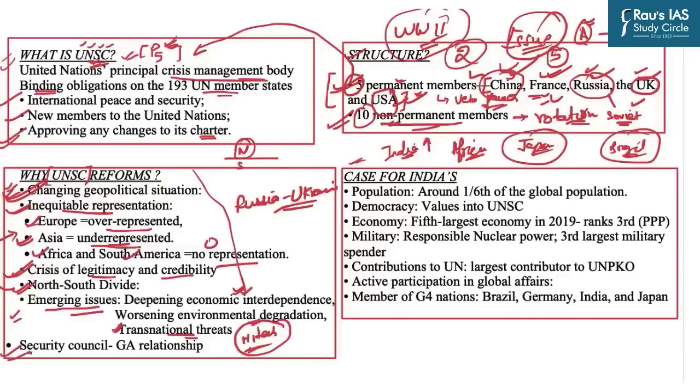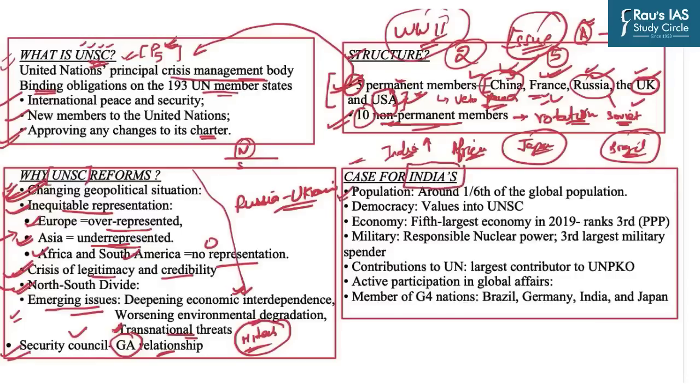And the last issue is the relationship between the Security Council and the General Assembly of the United Nations. There has been a lack of coordination and continuous friction between these two parts. So these are the broader reforms which are needed in the UNSC. Now we will discuss the case for India's permanent membership because India is one of the torchbearers to reform the UNSC. So whenever we have to discuss the case for some country, we must look at the geopolitical significance of that particular country. And that is why we will analyze the geopolitical significance of India also in this regard.